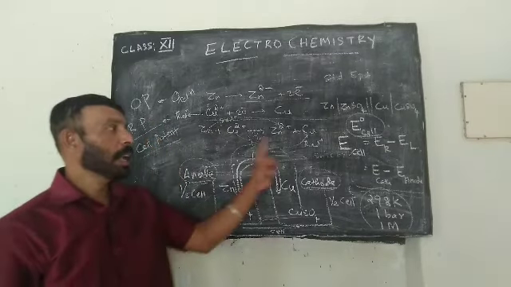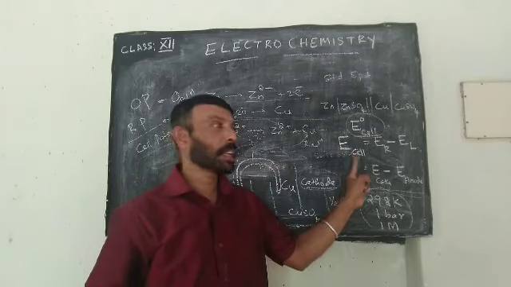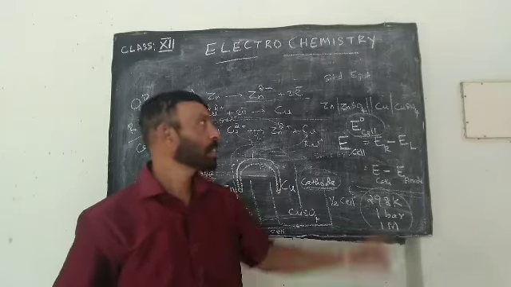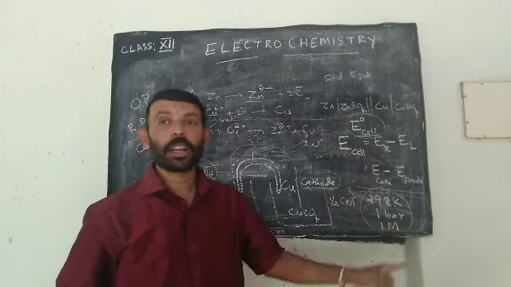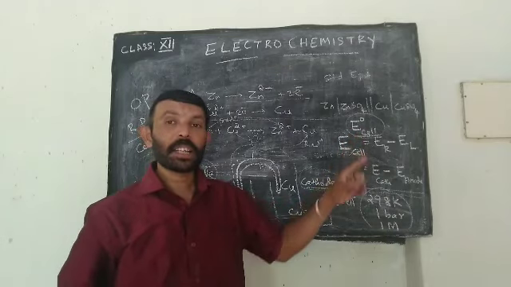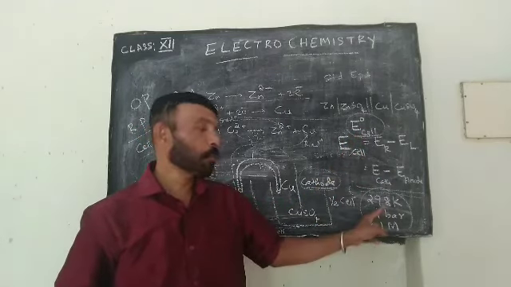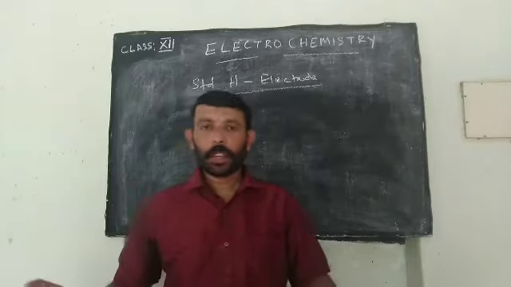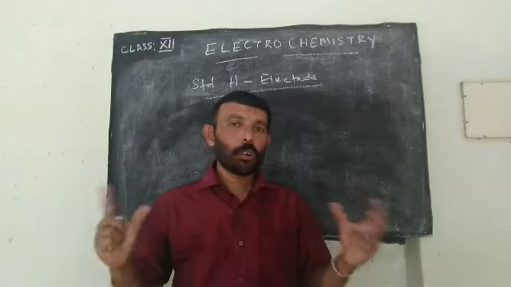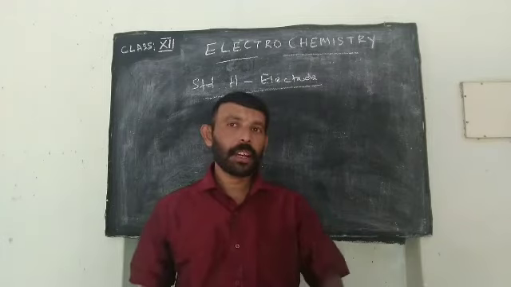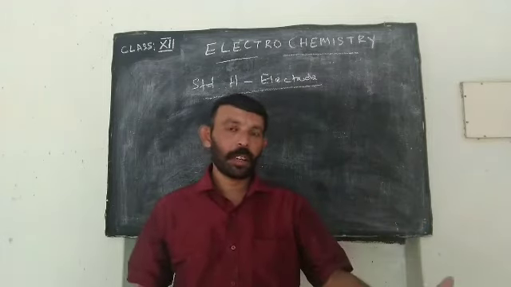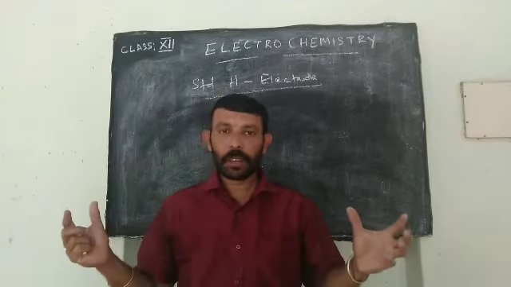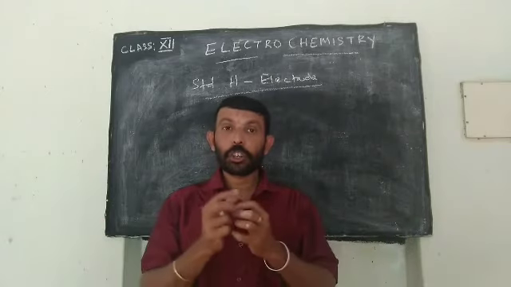Normally the cell potential represented as E cell, which can be given by the equation E right minus E left, or E cathode minus E anode. Then we have discussed standard electrode potential, represented as E0 cell. It is a potential of the cell at standard conditions of 298 Kelvin, 1 bar pressure and 1 molar concentration. So we have seen 2 half cells constitute a cell. The half cell in which oxidation takes place is called oxidation half cell, and the half cell in which reduction takes place is called reduction half cell. Oxidation half cell and reduction half cell together constitute the cell.